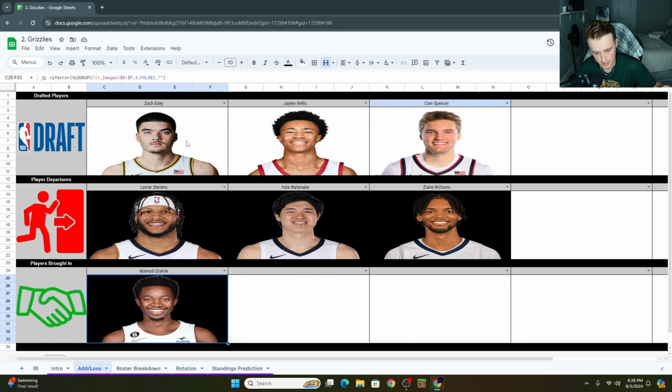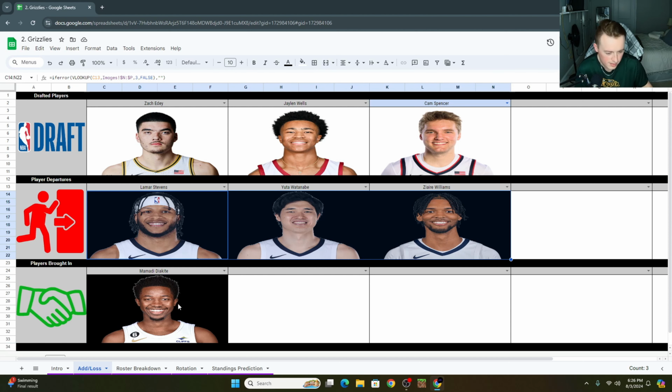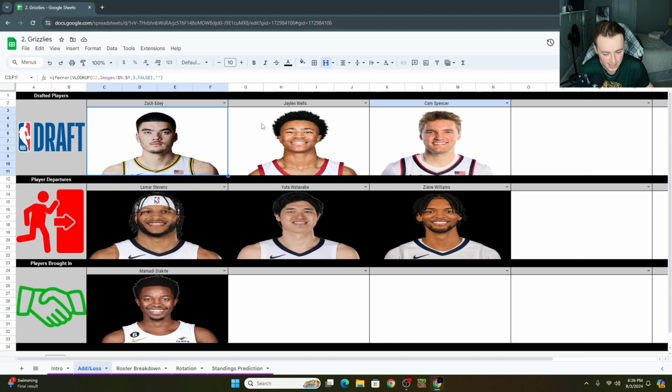I know other transactions have happened, like the Luke Kennard re-signing and everything. I just don't show that on here. I show new things that have happened, either players no longer on the team or new players added to the team for comparison's sake. So you didn't lose a ton, didn't necessarily gain a ton either, and you set yourself up to really try to make some moves, and it just didn't really happen.